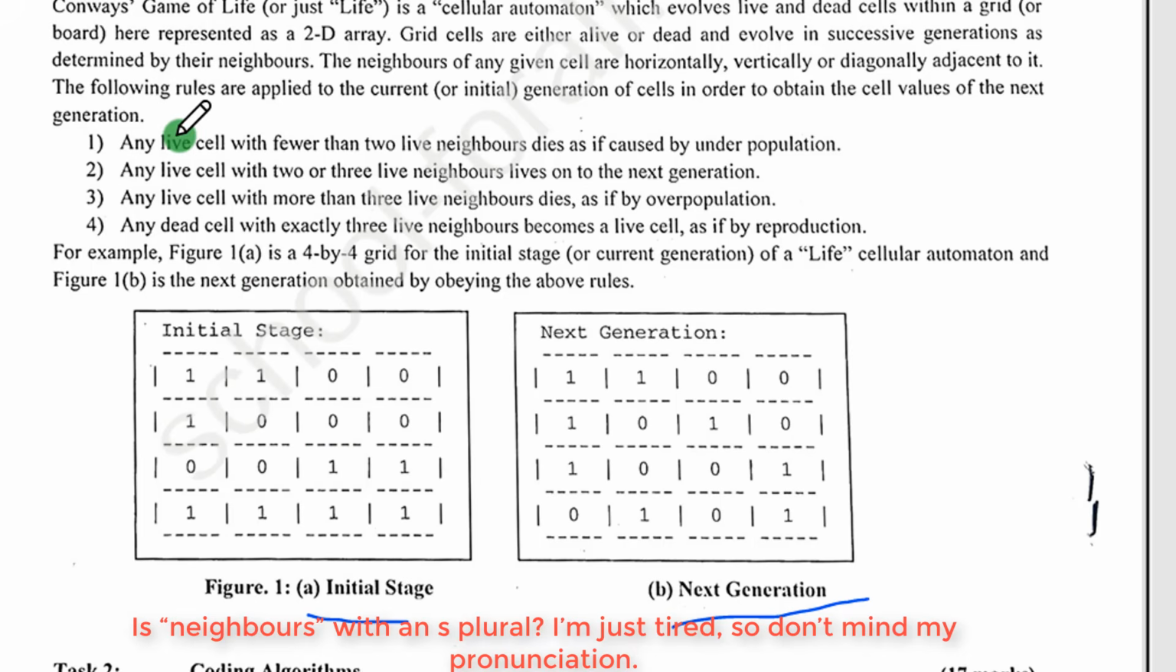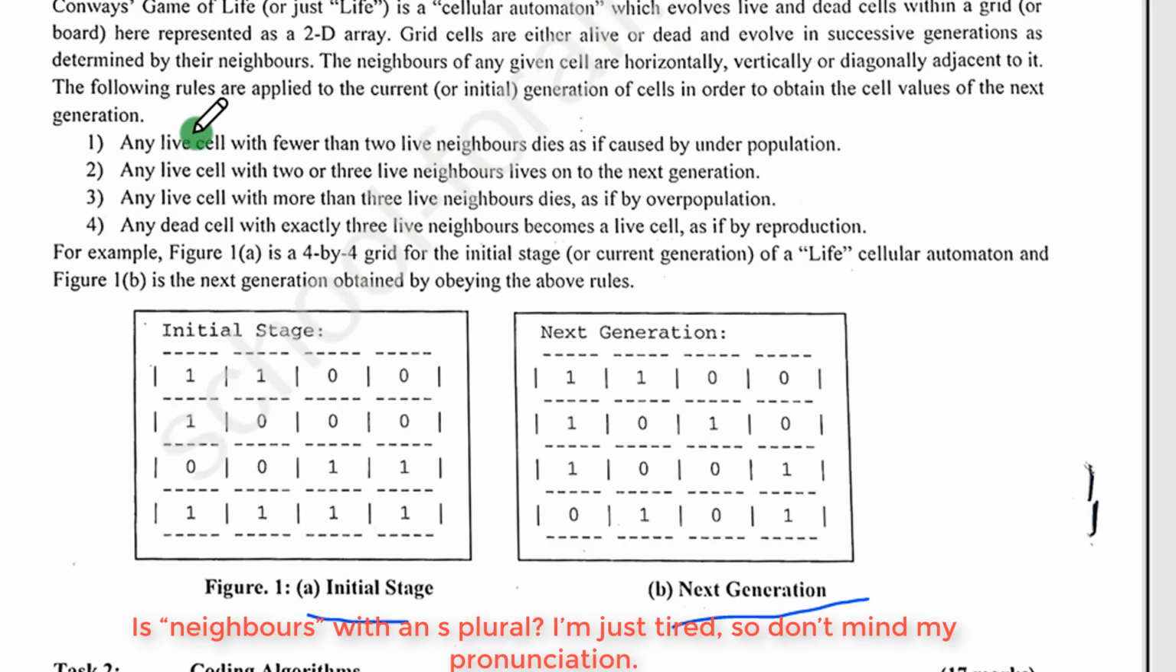Number 1, any live cell with fewer than 2 live neighbors dies, as if caused by underpopulation. Number 2, any live cell with 2 or 3 live neighbors lives on to the next generation. Number 3, any live cell with more than 3 live neighbors dies, as if by overpopulation. Number 4, any dead cell with exactly 3 live neighbors becomes a live cell, as if by reproduction. Now let us interpret them with these examples.